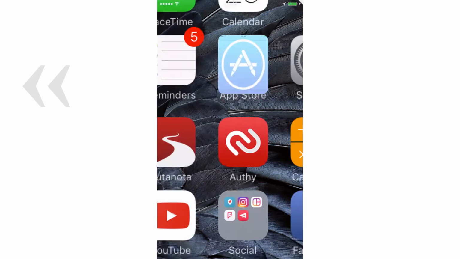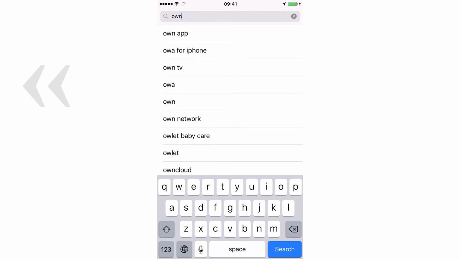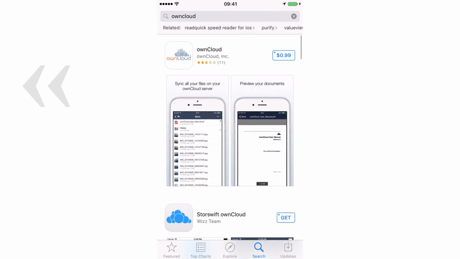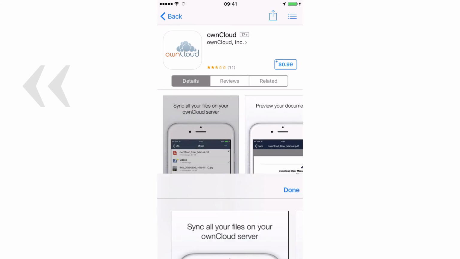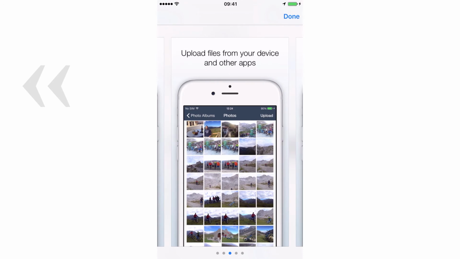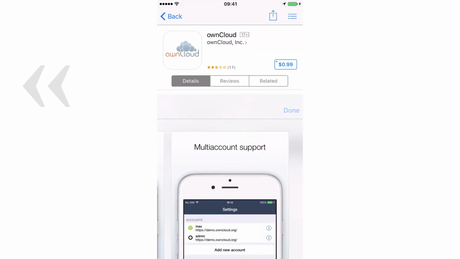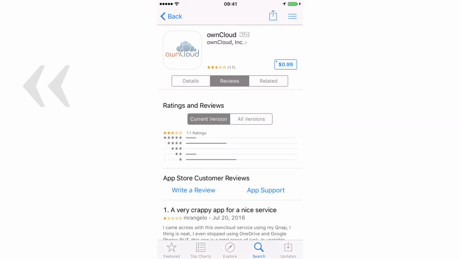We can also go to the App Store, search for ownCloud, and here is the native ownCloud application. You can see that there are a number of functions that just mimic the functions in your mobile browser. According to the reviews which we have here, these functions also do not work as well as they should.